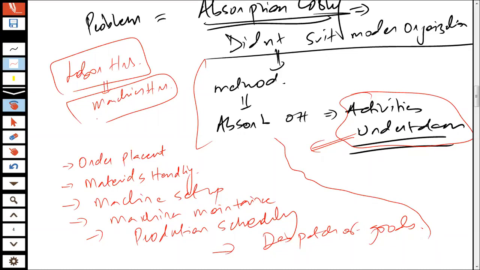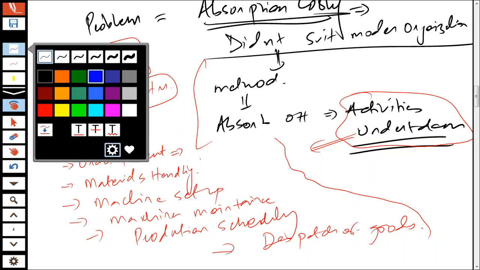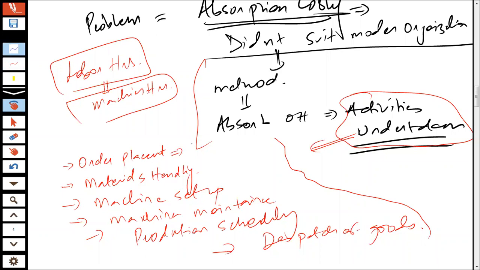If you look at these various activities which I have mentioned, you would realize that each one of them is a specific activity while handling these products. For example, order placement. You would reach out to many suppliers, you would filter out the suppliers with respect to the quotation and the quality evaluation and so on, and then you would place an order.